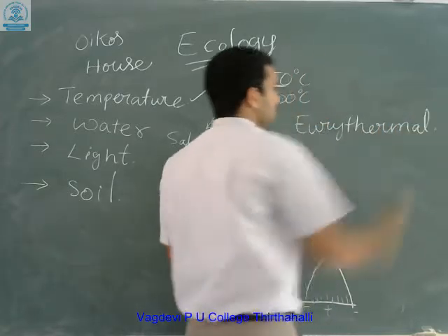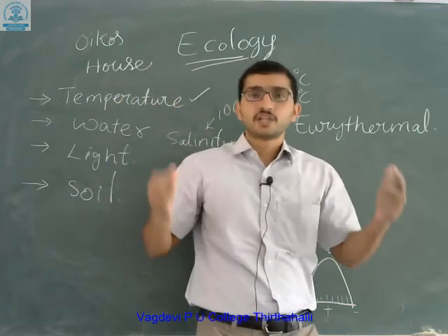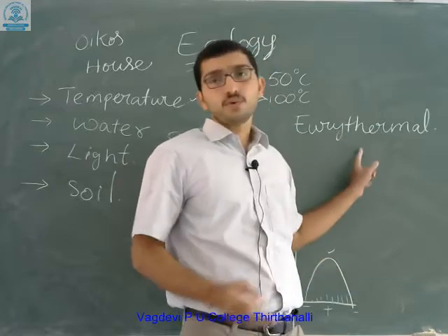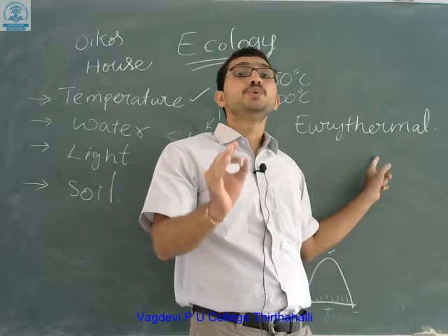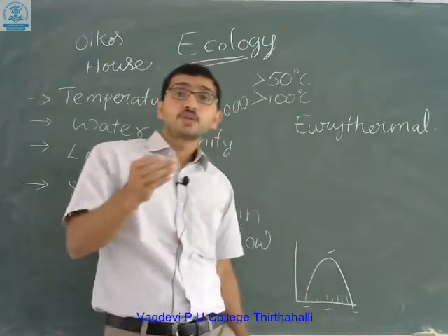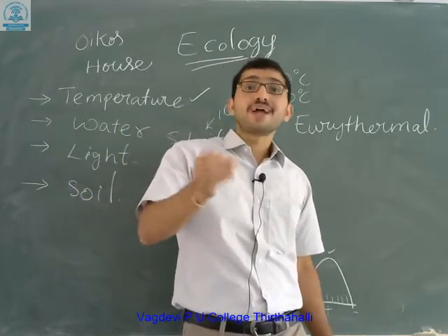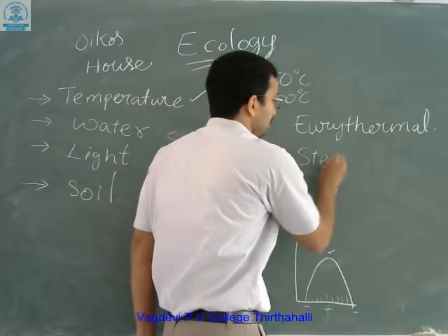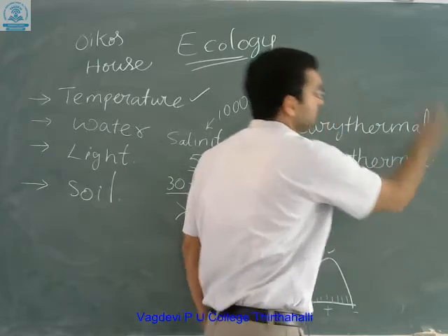Eurythermal means the organisms which can tolerate and thrive in high temperatures, and can easily grow in high temperatures. Those organisms are termed eurythermals. Whereas a few organisms which are confined to narrow temperatures, which can only grow at narrow temperatures, are known as stenothermals.